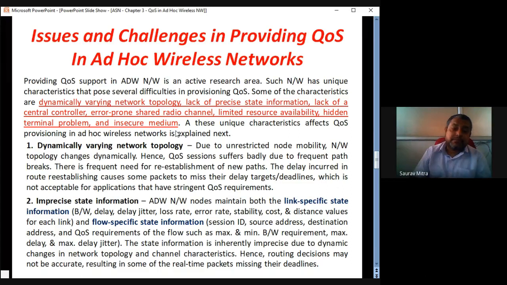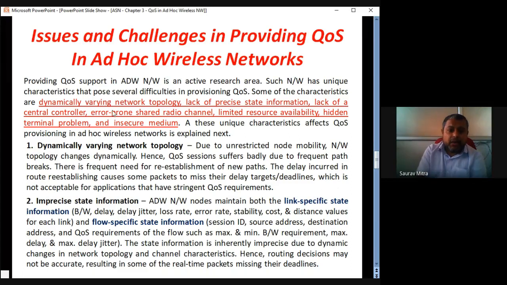Insecure medium means the air or medium which is accessed by every node in the network. It is not possible that every node will get a fair share of the media. We are not very sure that any node will get a fair share of media. I cannot guarantee that. So media is insecure for all nodes. Some node which wins the contention may be using the channel throughout.